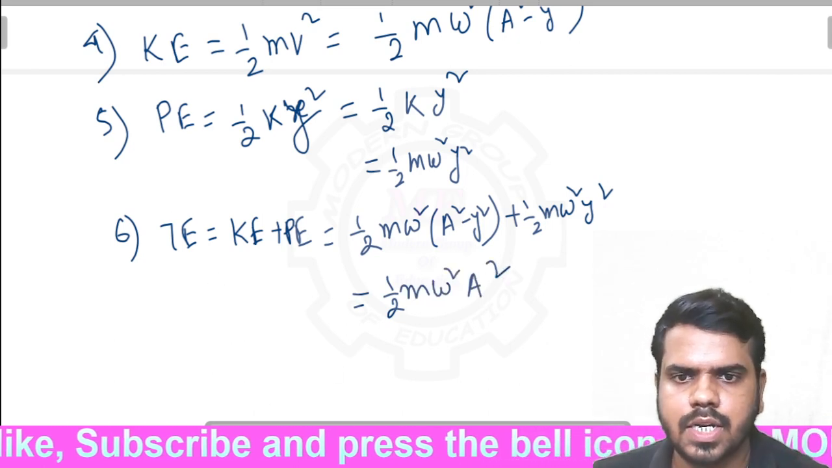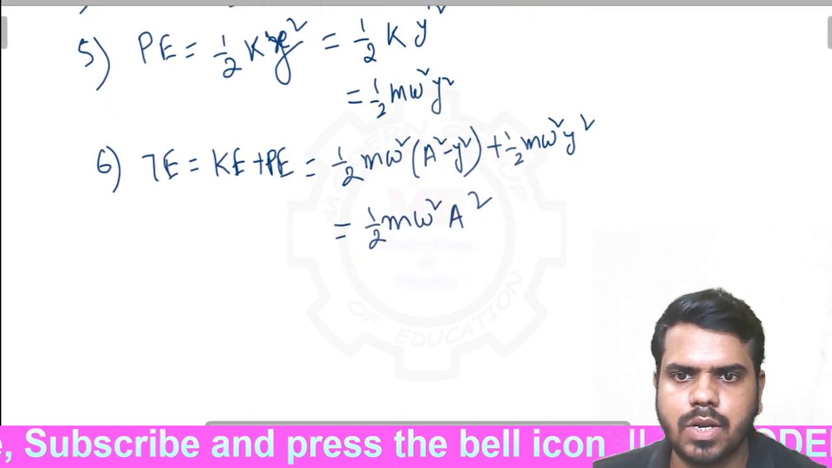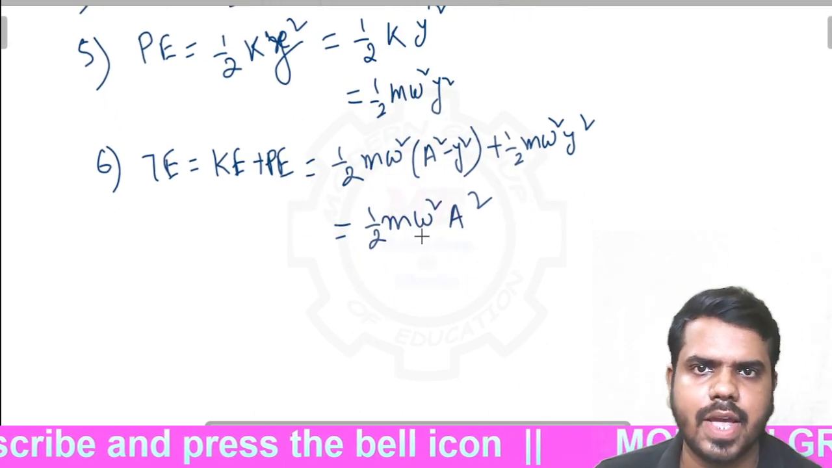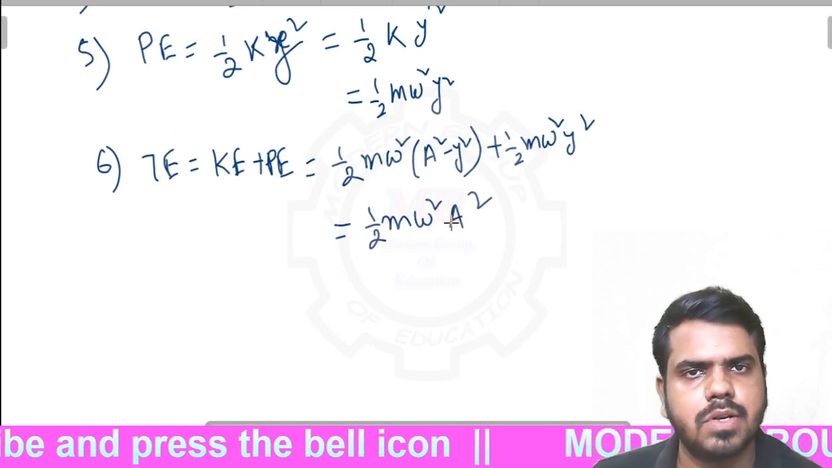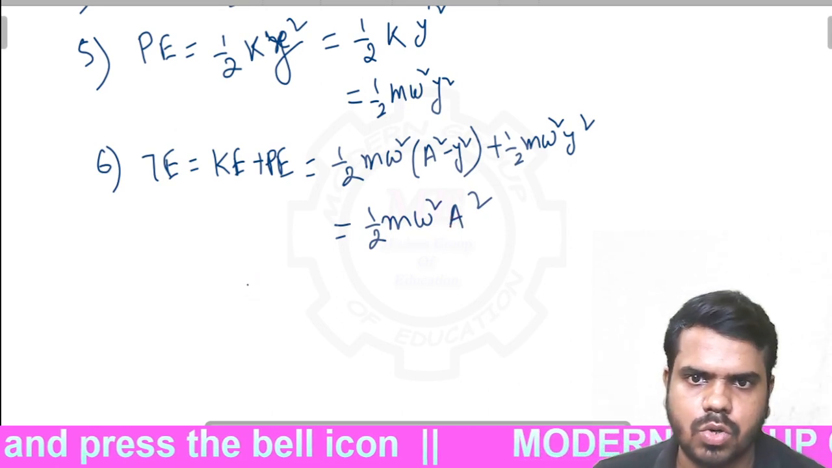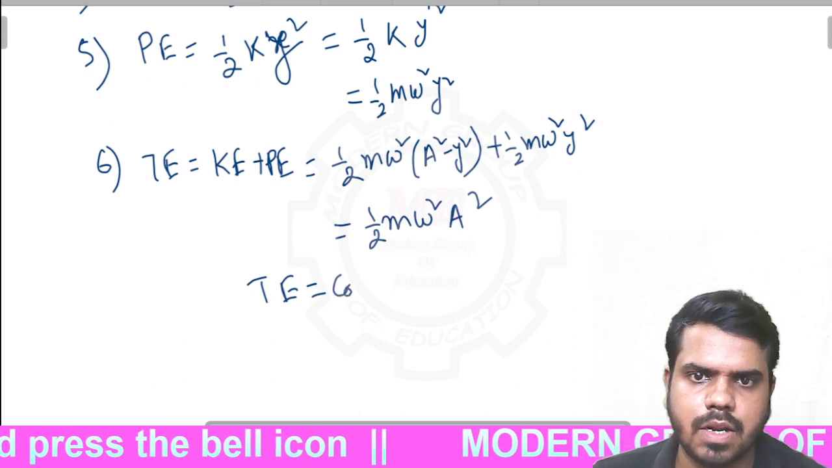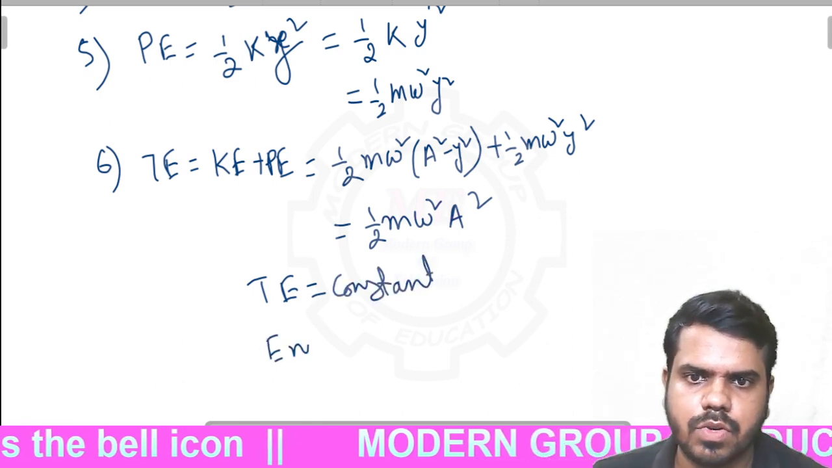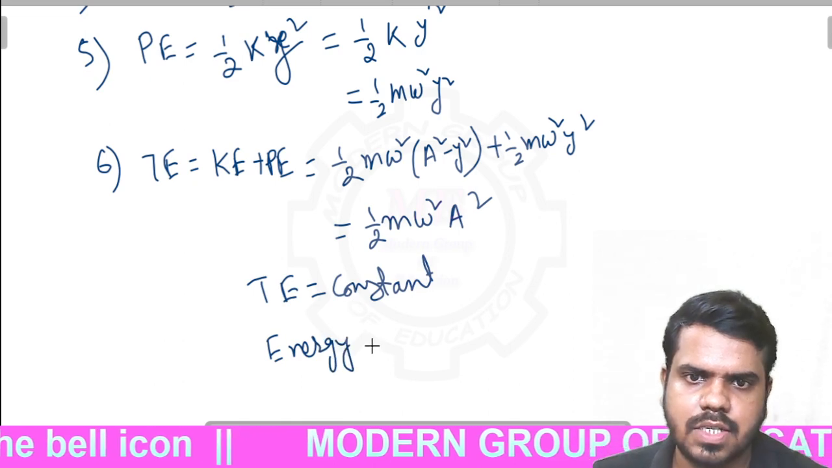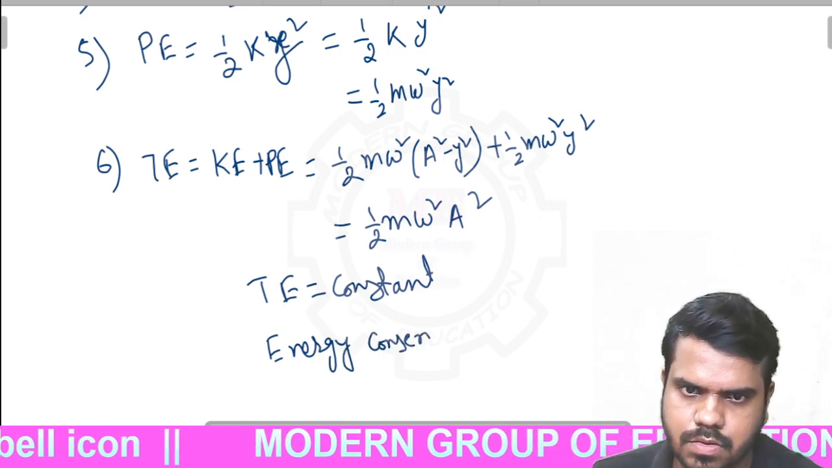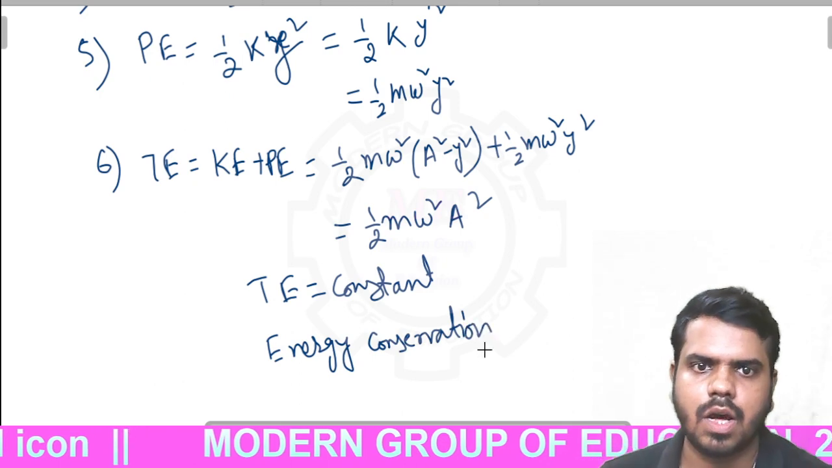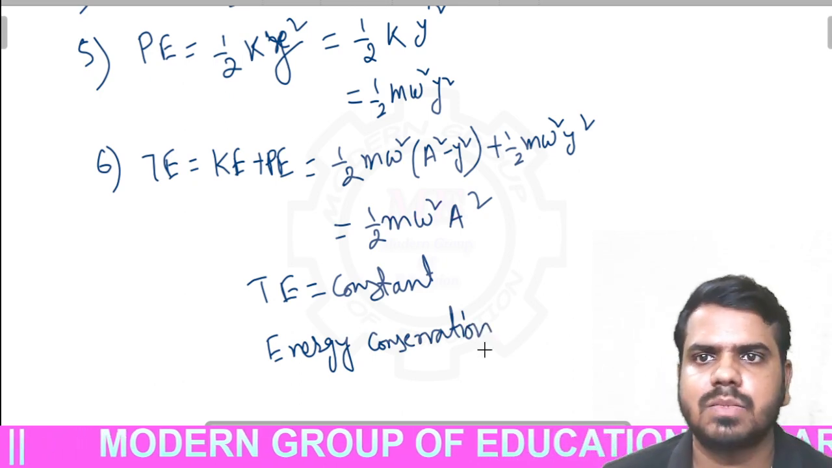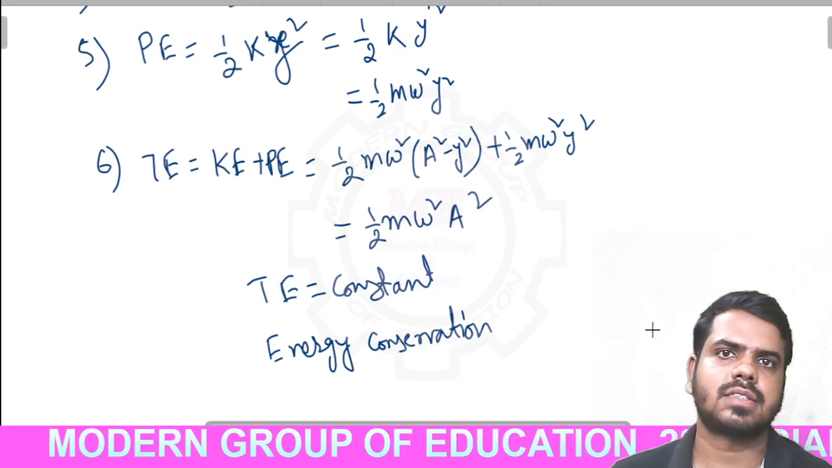So total energy is a constant value. Half is a constant, the mass of the body is also constant, omega, the angular frequency, is also constant, and the amplitude is also constant. So total energy is constant. That means it follows energy conservation. Now we will come to the graph of kinetic energy, potential energy and total energy in the next video.